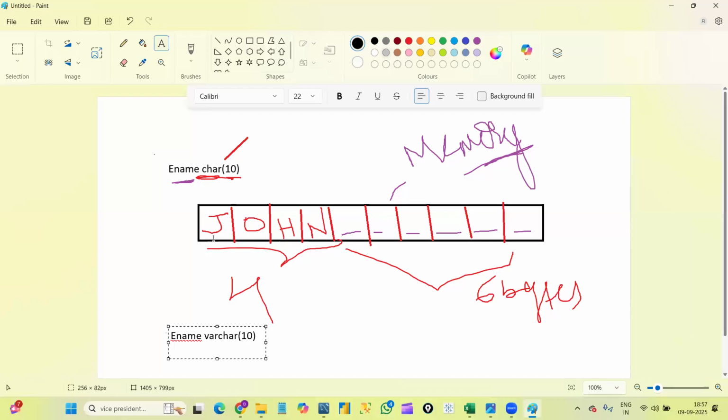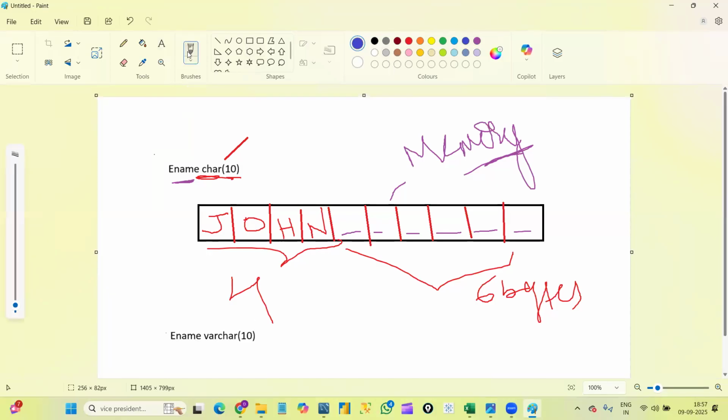Suppose here also I define the size as 10, right? So again I take one box and divide it into 10 boxes. Suppose here I'm entering Ram. R in the first box, A in the second box, and M in the third box. That is, I used 3 bytes of memory, correct?